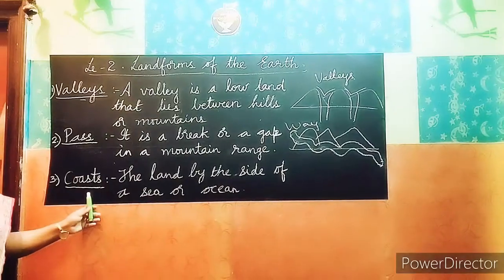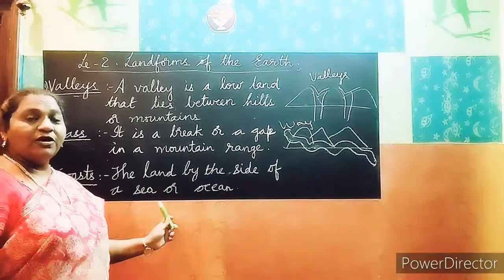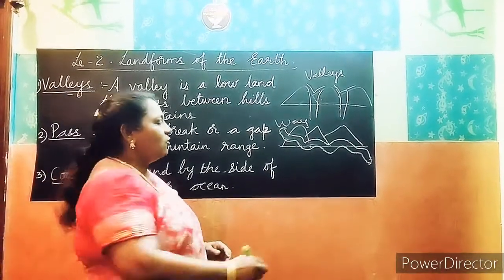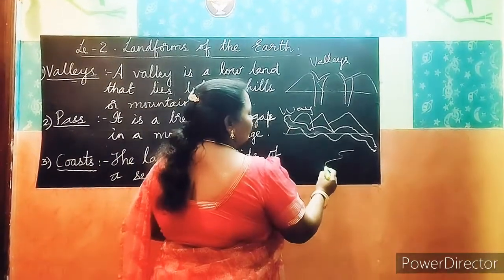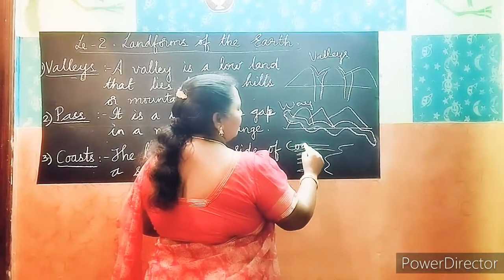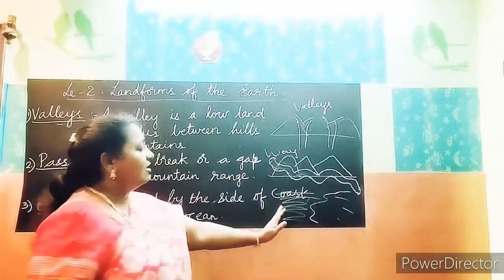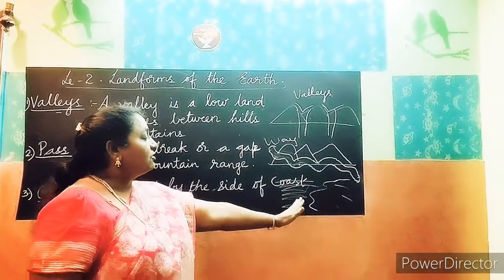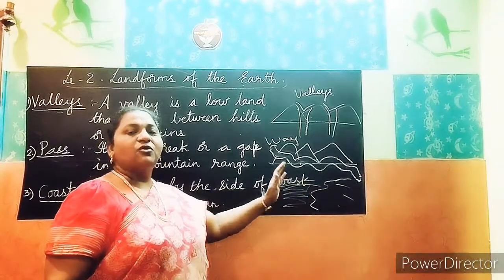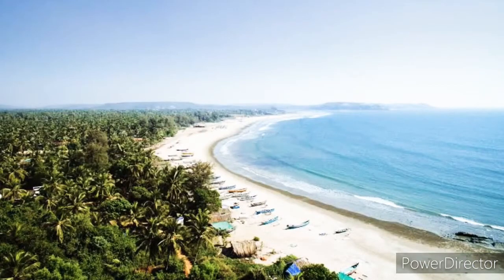Next one is coast. You know the coast? The land by the side of a sea or an ocean. When we go to the sea or ocean, here sand will be there. This place is called a coast. The place which divides water and the land is called a coast. Again I am repeating, the land by the side of the sea or an ocean is called a coast.